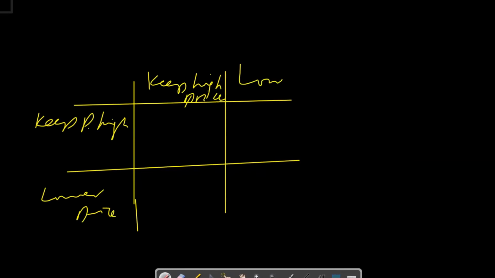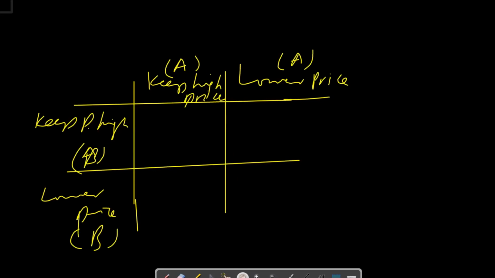So these are two firms. This is from, let's say, A, and this is from B.